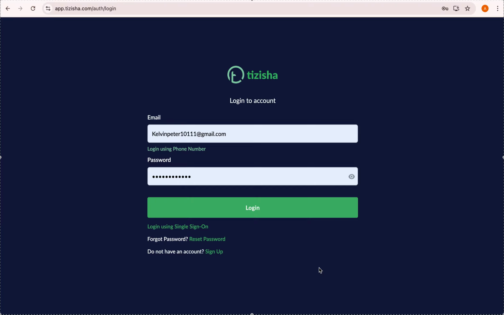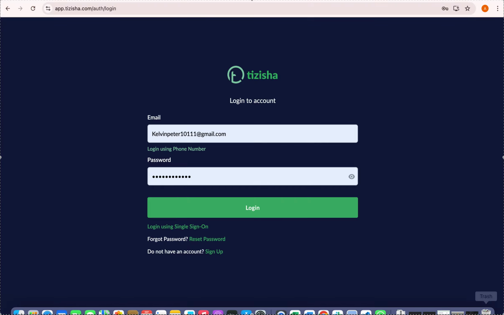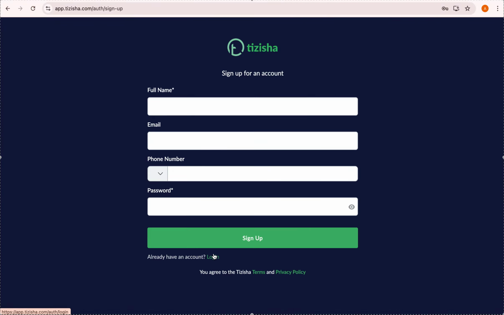What you see now is the app login interface. For new users, once they're onboarded, they'll just hit sign up, and they can sign up from here. They're going to add their full name. Then they can choose to sign up via either email or phone number, not both.